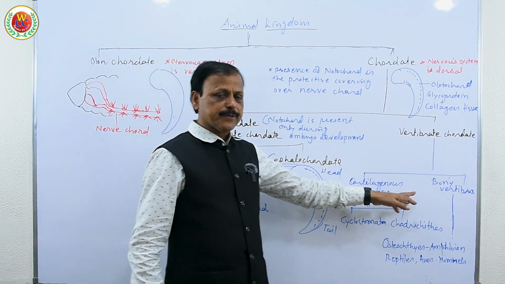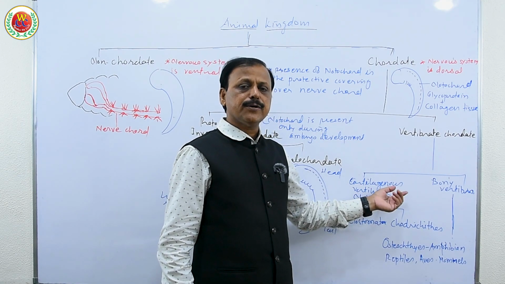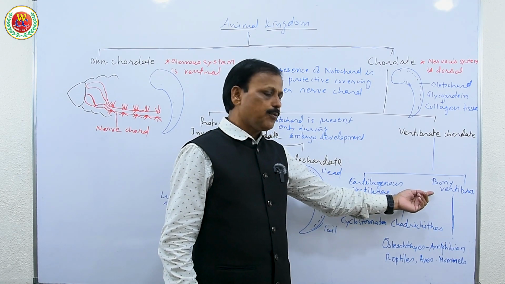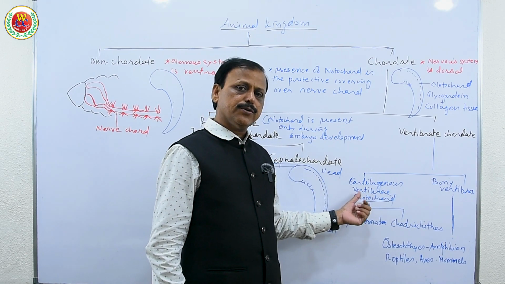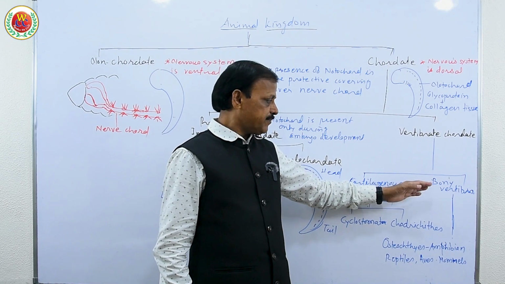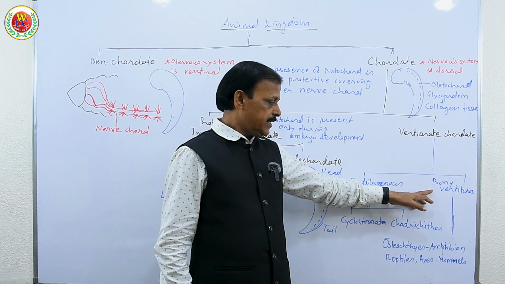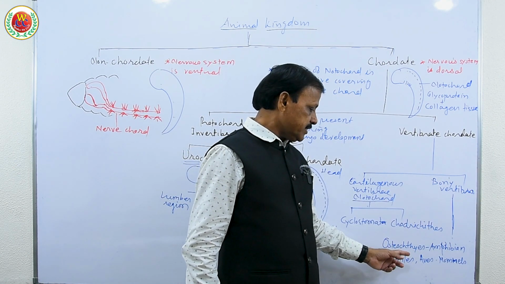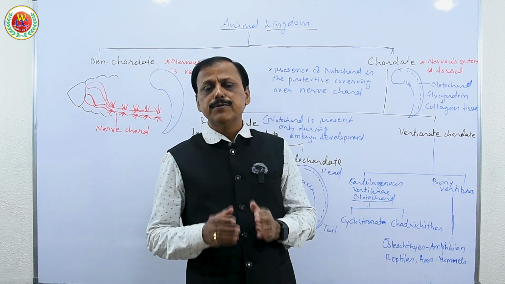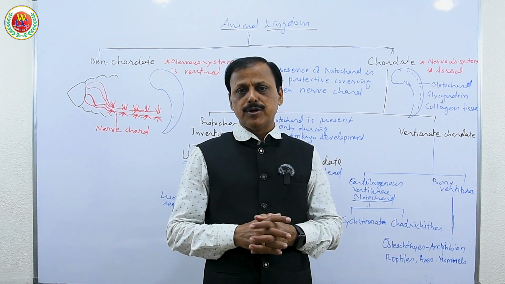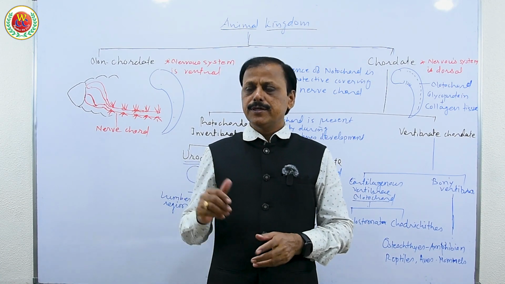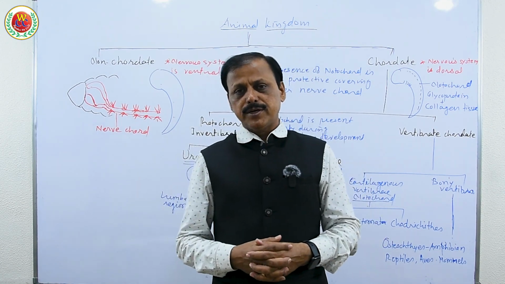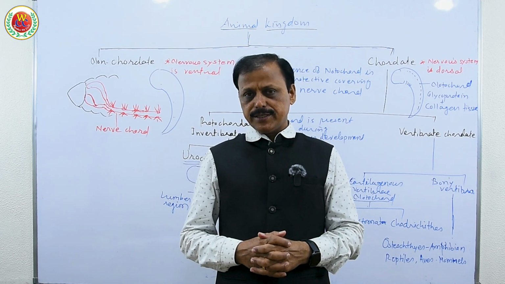And again chordates are specialized with this cartilaginous covering over the nerve cord and bony covering over the nerve cord, that is the spinal cord. Therefore they are divided into chondrichthyes and osteichthyes. Further, vertebrates are truly called vertebrates because from amphibians onward they have developed vertebrae over the spinal cord as a protective covering, and therefore they are truly vertebrates. I hope you got a clear idea about what exactly non-chordates and chordates are.